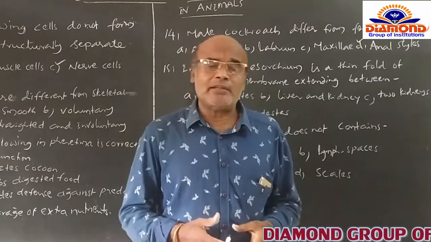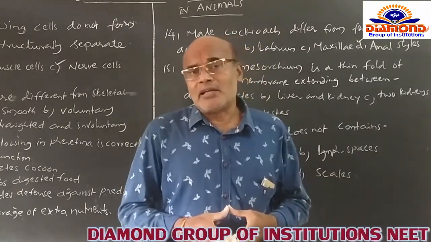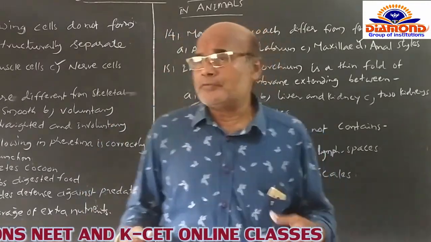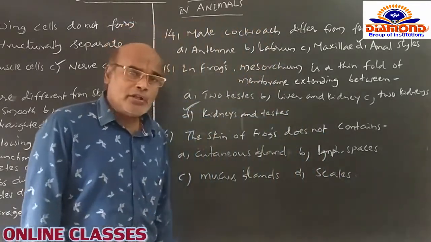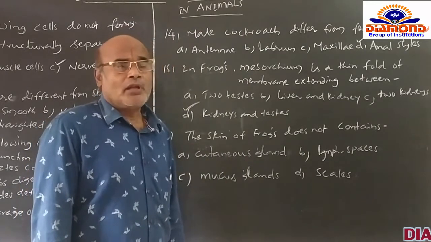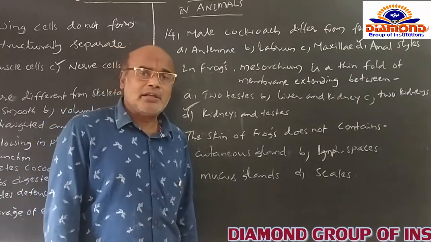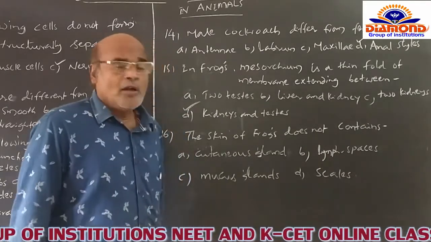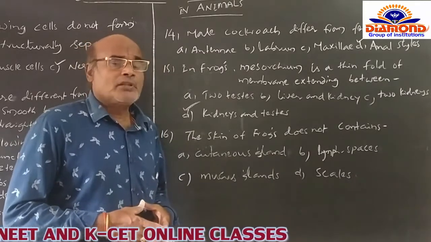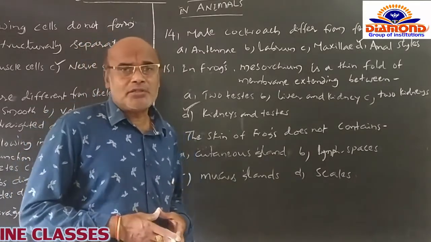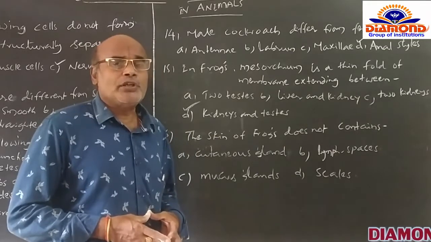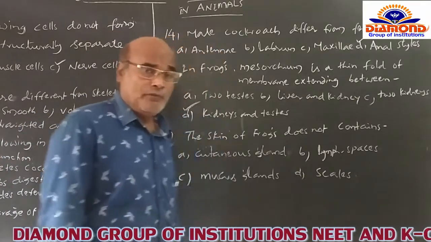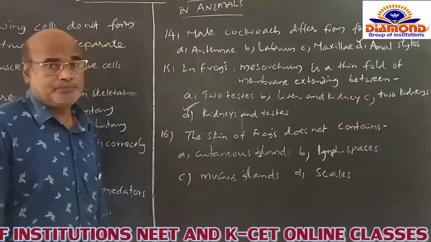We discussed that earlier, and certainly during hibernation or estivation or in normal life, the skin of the frog is always moist in nature and a lot of mucus glands are scattered on the external surface of the skin to secrete the mucus. By secreting the mucus, the skin of the frog is always moist in nature. That is helpful in cutaneous respiration. The chief respiratory organ of the frog is also the skin itself.